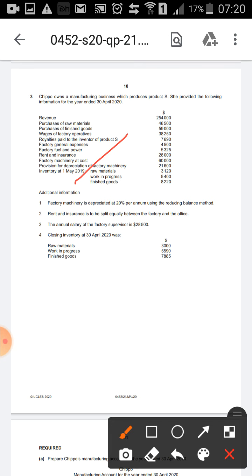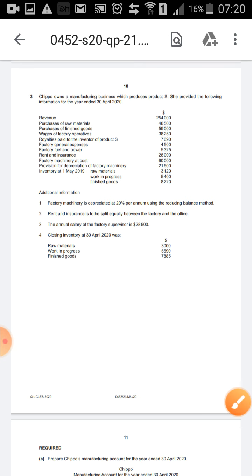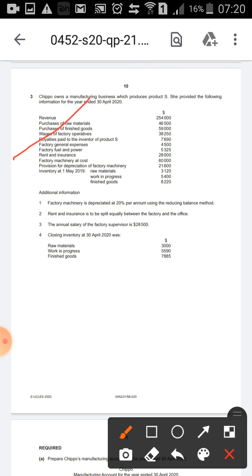Opening stock of raw materials, add purchases of raw materials, less closing stock of raw materials. And is there any carriage on raw materials? No, there is no carriage on raw materials. And to that you will add the direct expenses like royalties, and factory fuel and power is also a direct expense.